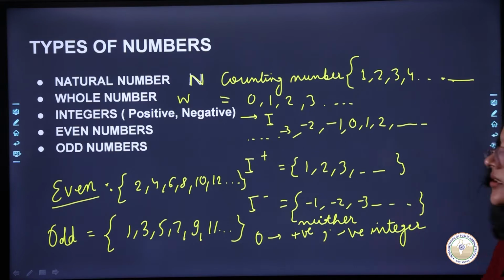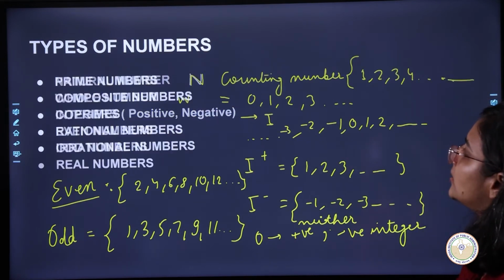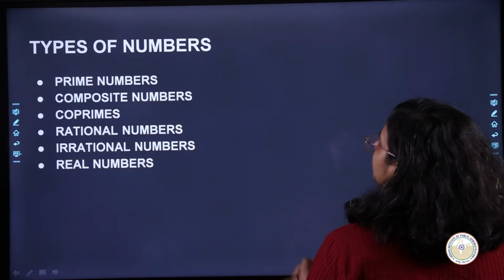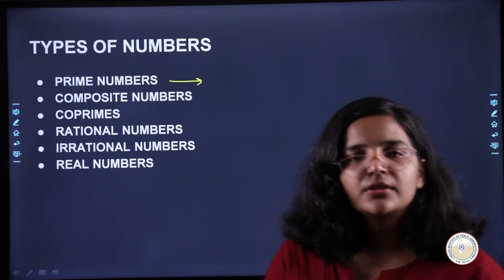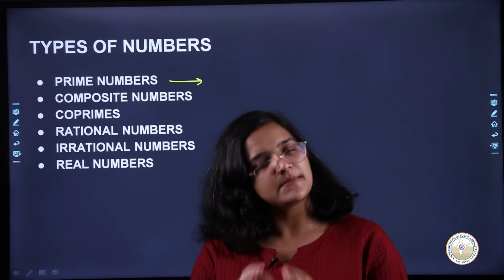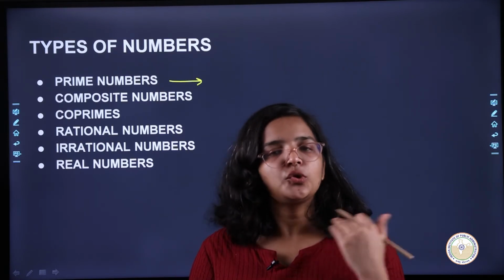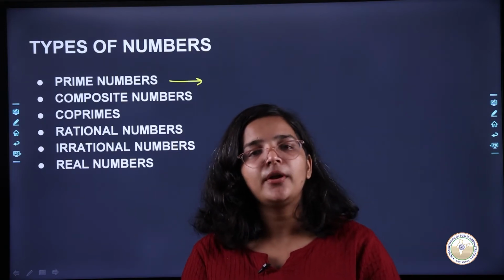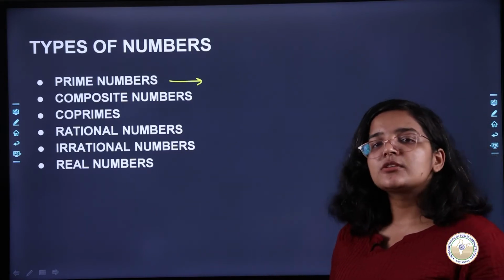Okay, is that clear? So this was a discussion of different types of numbers. We are going to talk more about that as well. Okay, so now moving on, what are prime numbers? Prime numbers are those numbers which are divisible by themselves and one only. These are special types of numbers which are divisible either by themselves or by 1. There is no other number which they are divisible by.